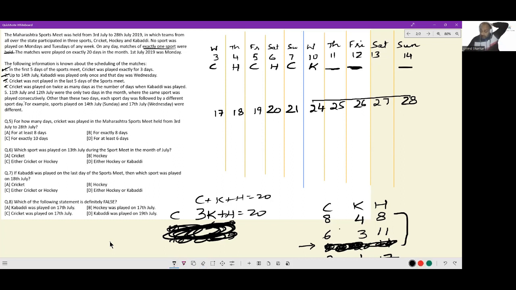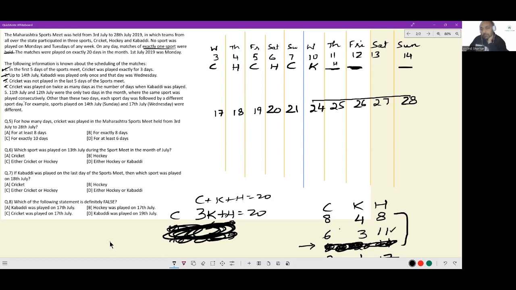For cricket to have 8 instances, I needed cricket to happen on 12th, 13th and 14th. Now, for hockey to have 11 instances, let's say hockey comes down here. For this case, check the number for hockey.